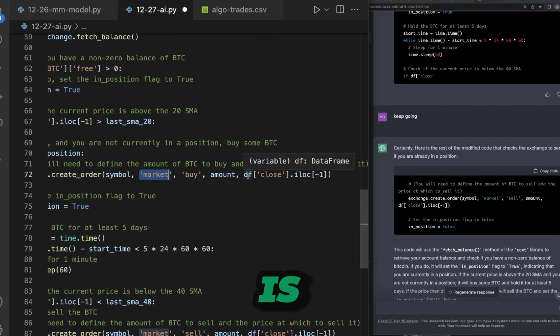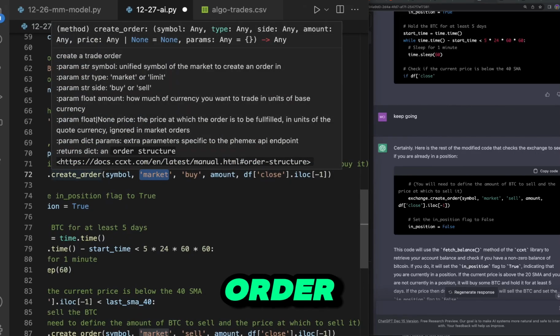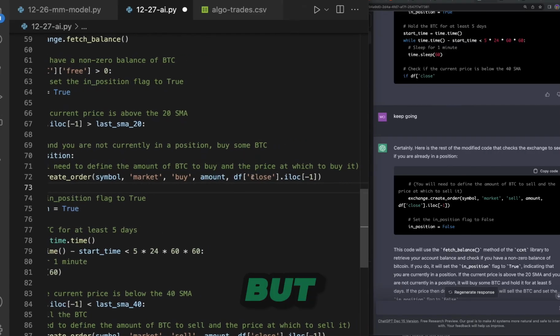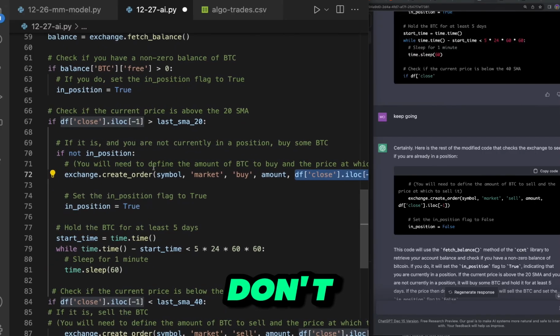I wonder what this is. So create order, amount, price, params. It's interesting because it has it set as a market order, but then it also passes in a price. So is that going to work? I don't know about that. I'll have to test that one.